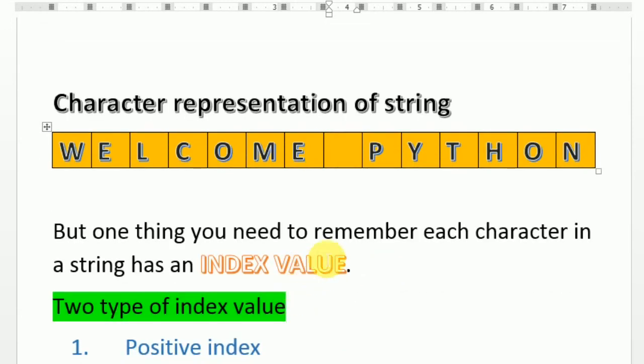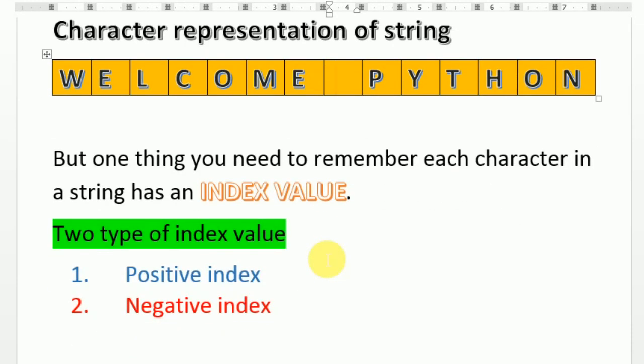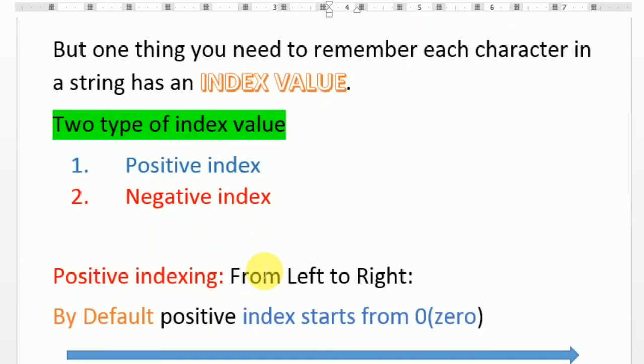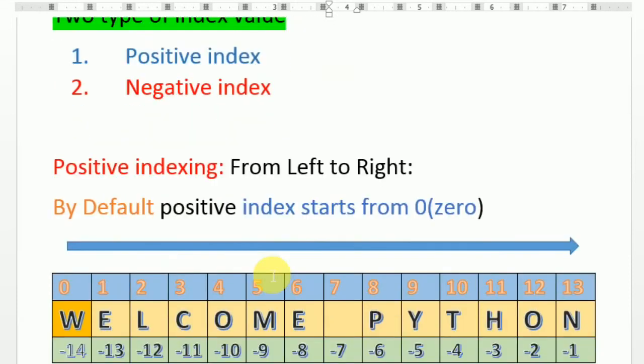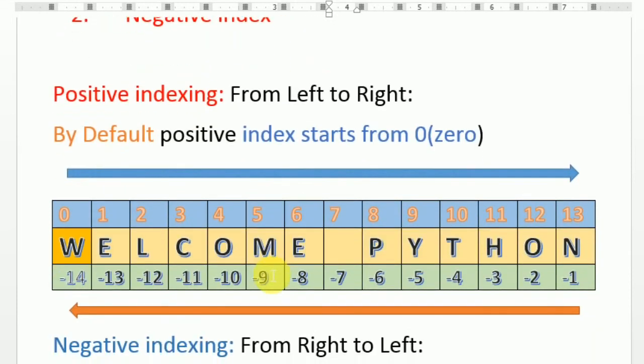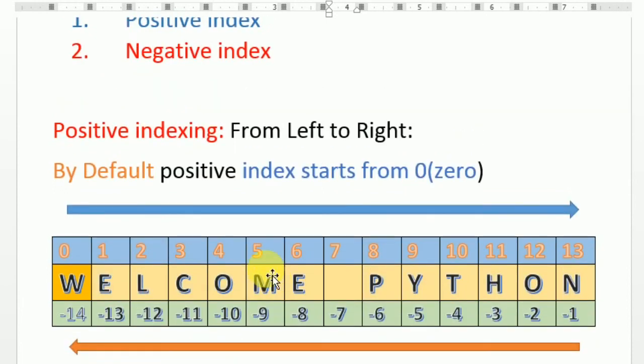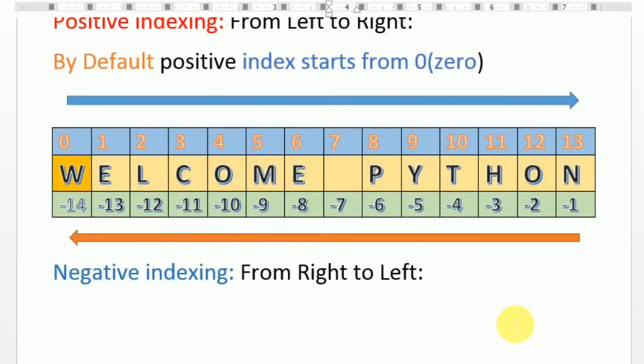You should know that there are two types of indexing, positive and negative. I'm going to show you the diagram. Positive is from left to right, starting by default from the value 0, and negative is from right to left. So here is the diagram, and in this diagram I put the arrows, one moving towards the right and one towards the left side.